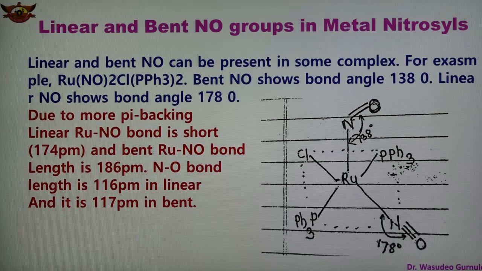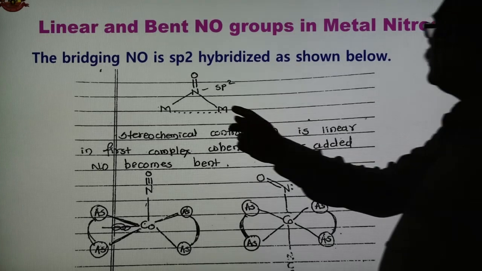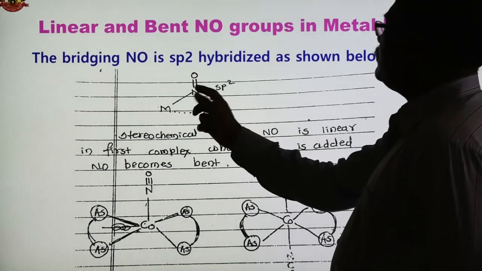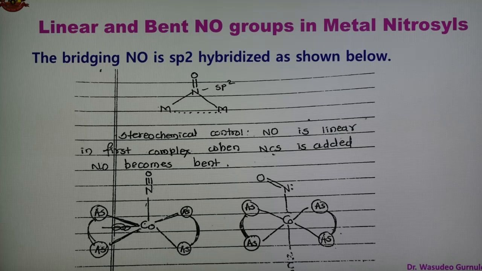So we can say that the bent NO is present in some of the complexes, but the majority of the metal nitrosyls contain linear NO groups. The next slide shows that bridging NO is also there. Bridging NO is sp2 hybridized. These are the two metals in which this NO acts as a bridge between the two metals. So this nitrogen is sp2 hybridized, as shown in this slide.